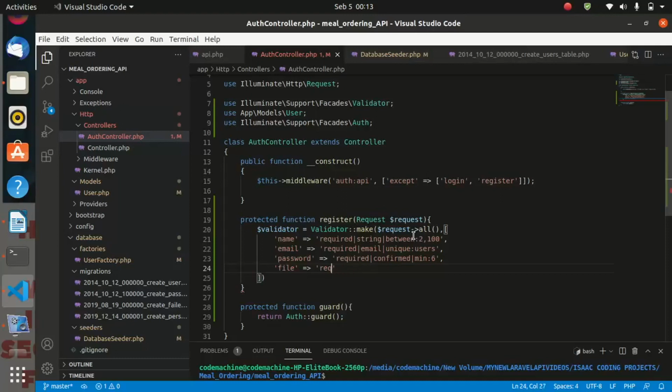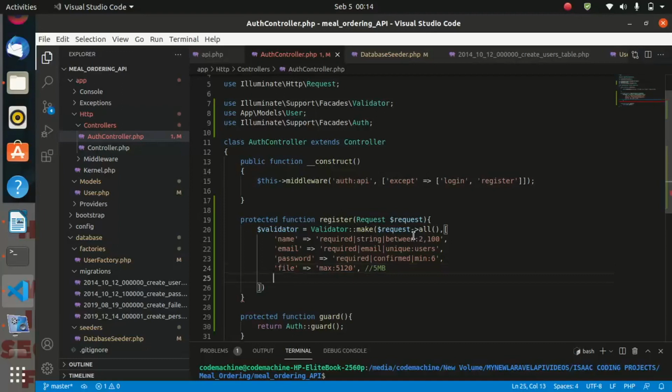Okay, for this, let us just define the maximum size for the file. Let us give it 5120. And this one means 5 MBs. So the image file which must be uploaded must be a maximum of 5 MBs.